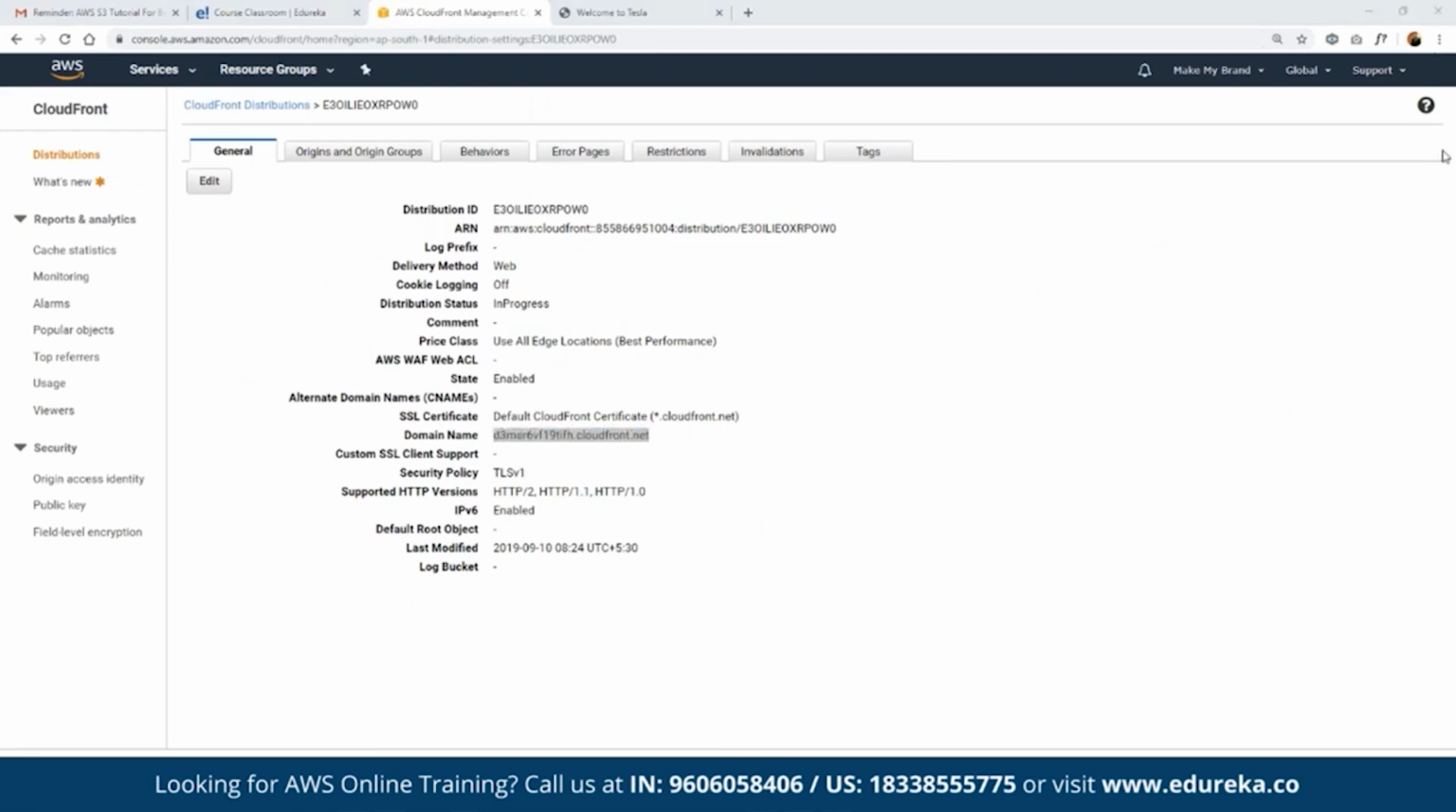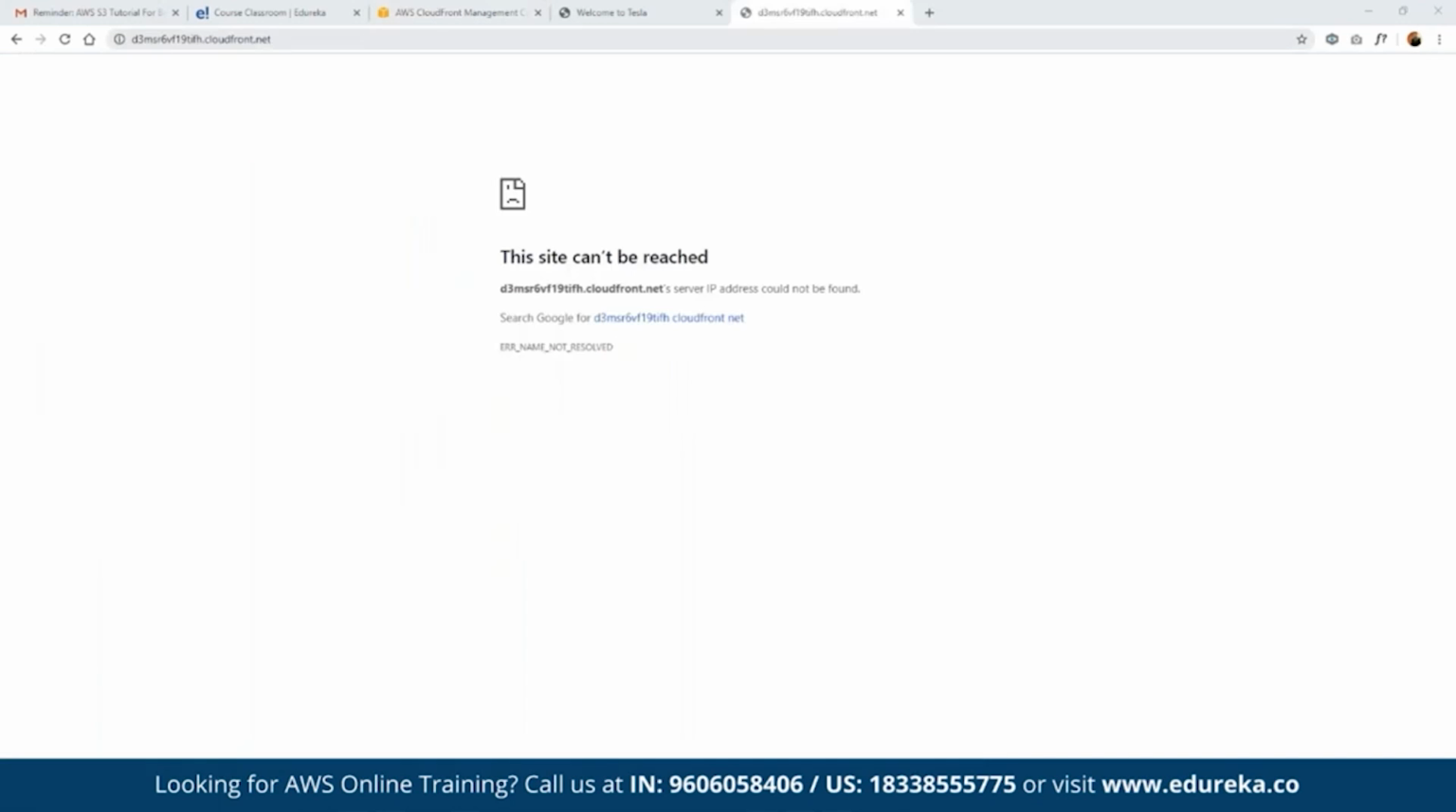Correct? Currently this is being deployed. That's why it is not visible. But once we deploy this, this will be our static website, and this will open up the same HTML page that we had defined as a static page for our website. All right.